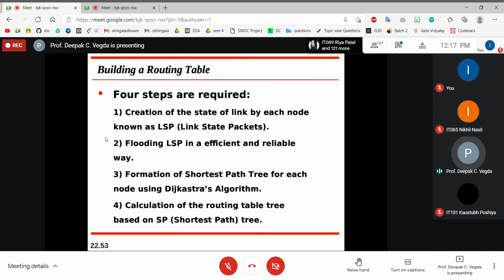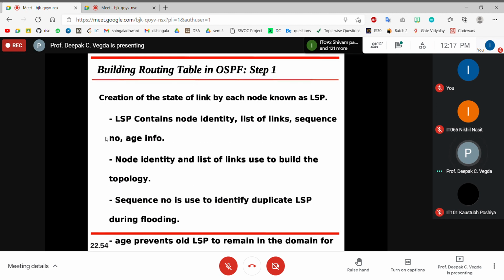Right, up to this, I hope that is clear. So you create the LSP packet, you flood it, apply Dijkstra algorithm for that. Every node will apply its own Dijkstra algorithm, and then finally you will have a routing tree or shortest path tree.